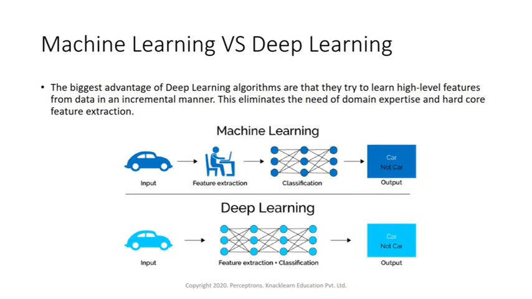So machine learning is where machines have the ability to learn from the data without explicitly being programmed. Now let's look at the difference between machine learning and deep learning. So what is the difference? The biggest advantage of deep learning algorithms is that they try to learn high level features from data in an incremental manner. It is like a network of neurons.